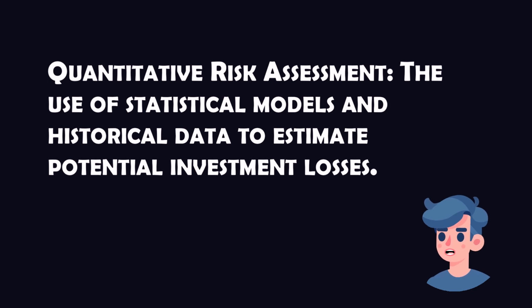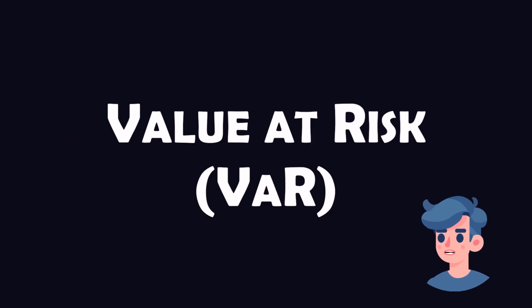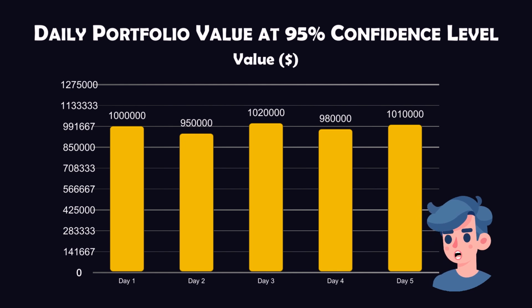This involves the use of statistical models and historical data to estimate the potential losses in an investment. Common metrics include value at risk (VaR), conditional value at risk (CVaR), and beta coefficient. Value at risk (VaR) measures the potential loss in value of a portfolio over a defined period for a given confidence interval. For instance, if a portfolio has a daily VaR of $1 million at a 95% confidence level, there's a 5% chance the portfolio will lose more than $1 million in a day.